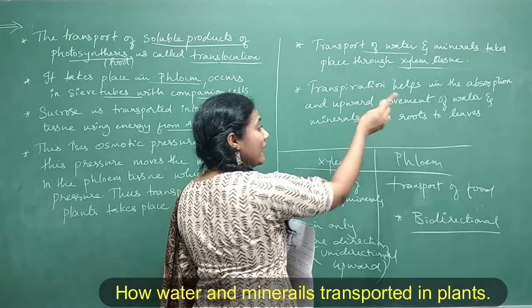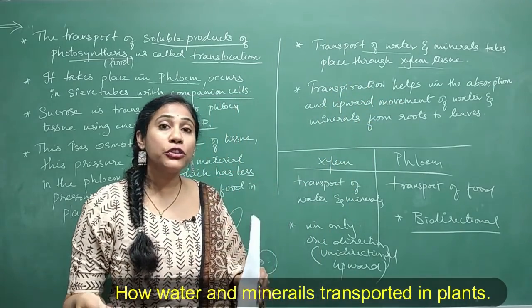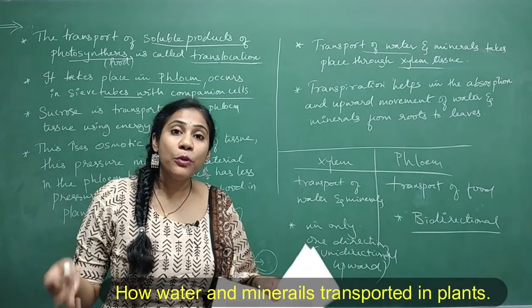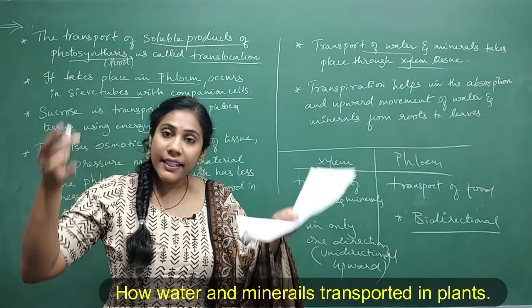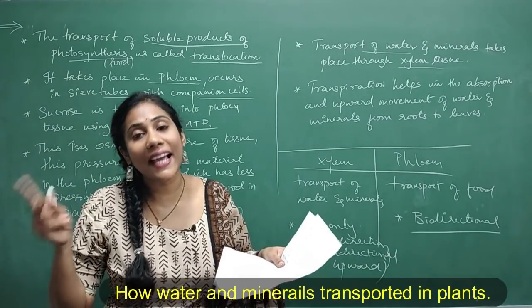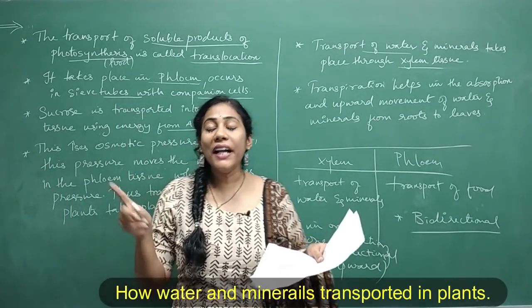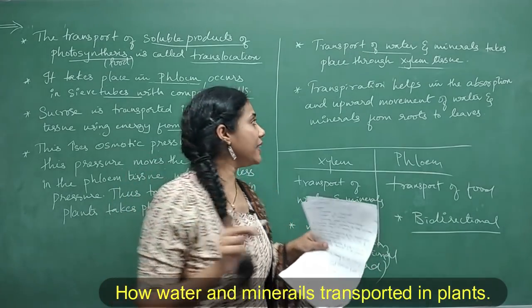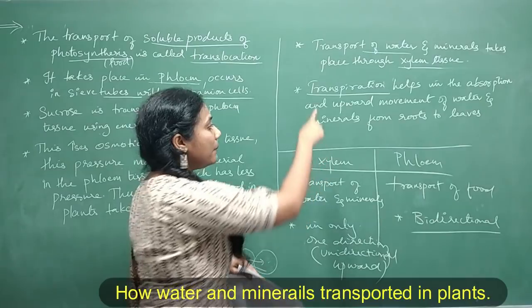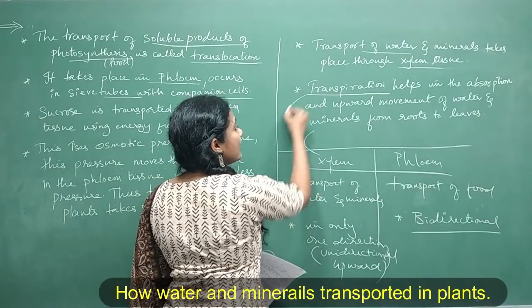What is helping water and minerals to move in upward direction? See, I told you the water will move from root to leaves. Yes or no? In the upward direction. So which process is helping water and minerals to move in upward direction? It is transpiration. Okay. Can you tell me what you mean by transpiration?